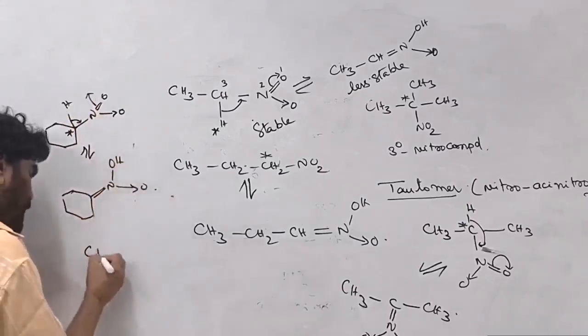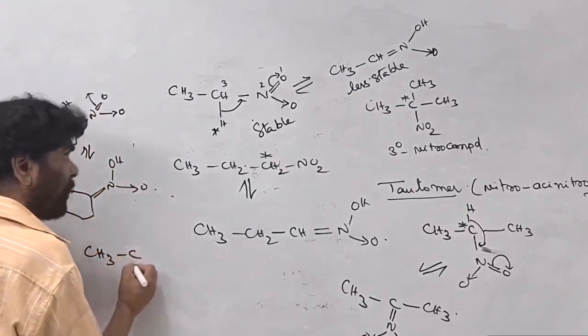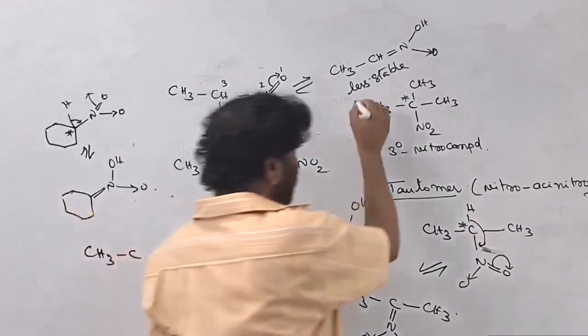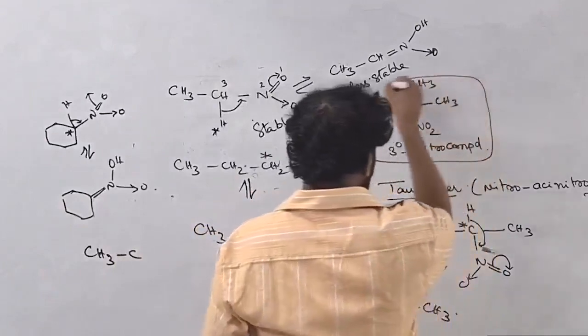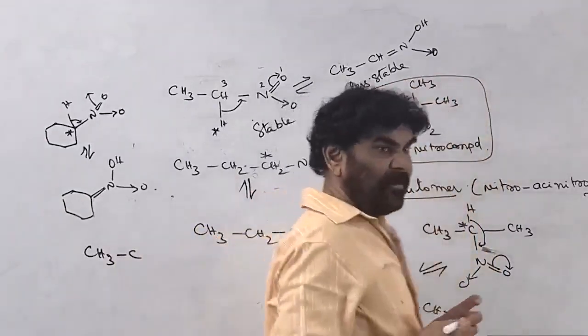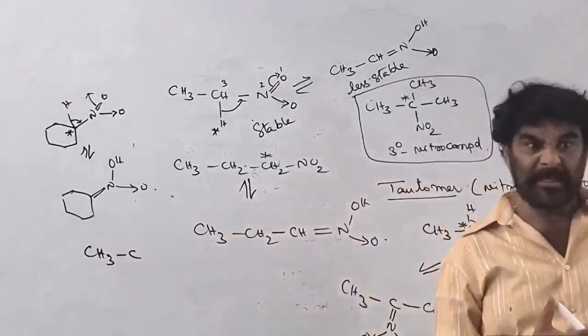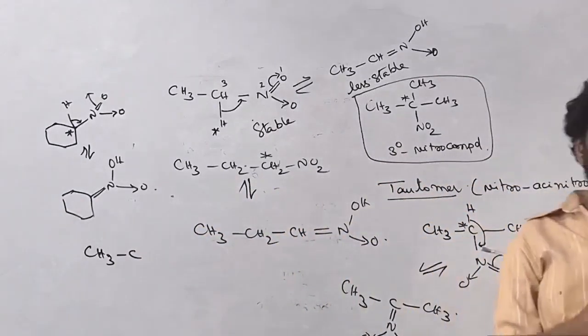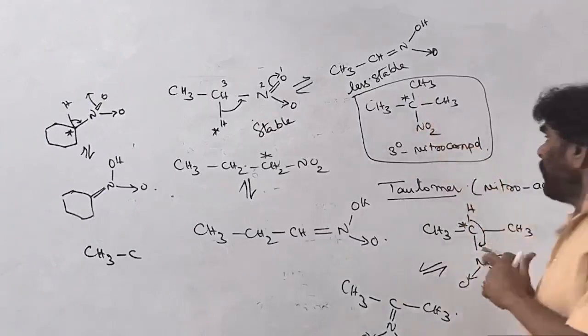If you come to the 3 degree nitro compound, the nitro group is present, but this alpha carbon has no hydrogen. For tautomerism, an alpha hydrogen is required. So here there is no tautomerism.